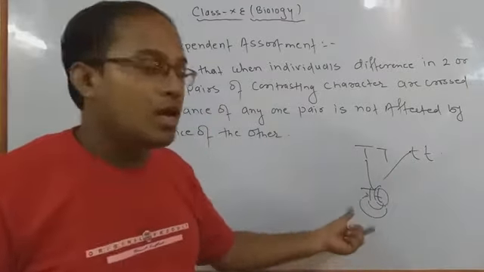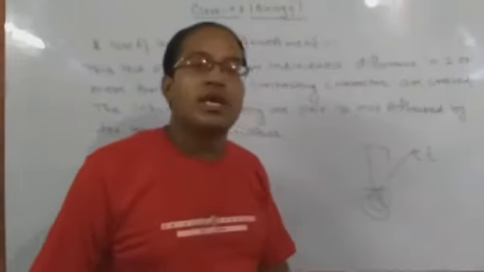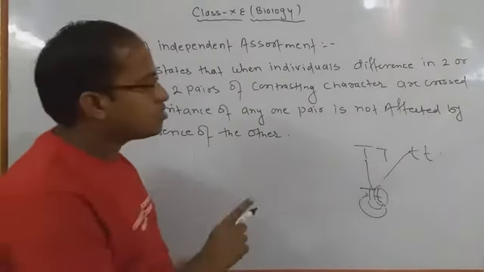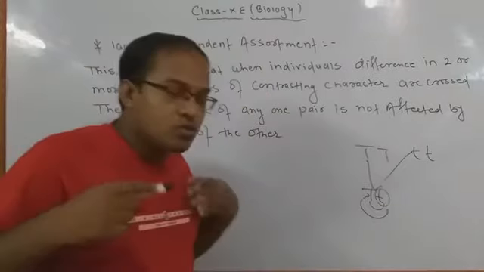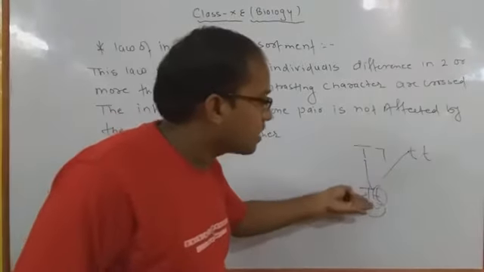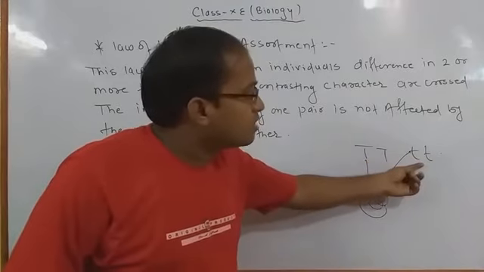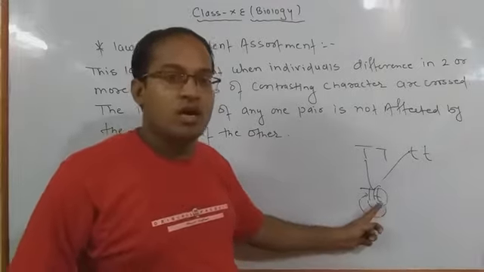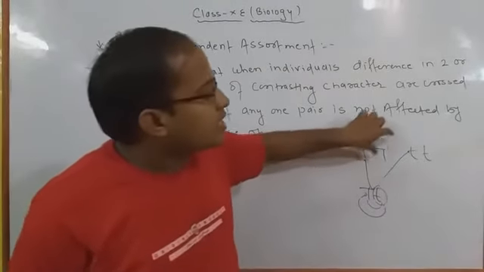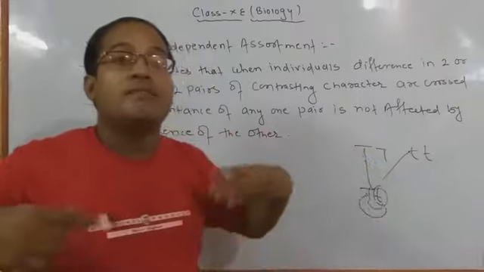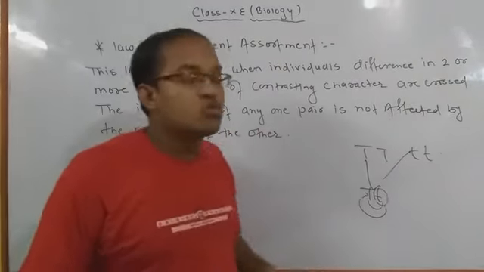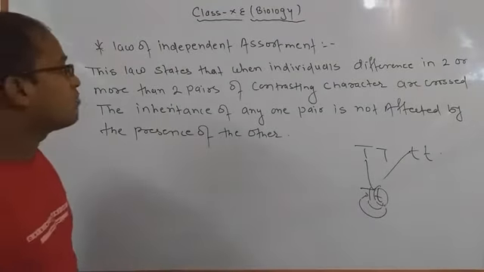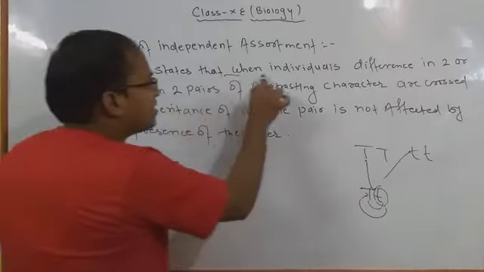So the point is that कैपिटल टी स्मॉल टी को हिंड्रेंस नहीं करेंगे और स्मॉल टी कैपिटल टी को नुकसान नहीं पहुंचाएंगे। It means they are all always able to express their own characters whether they are dominant or recessive. It is not a matter; the matter is that both characters are able to show their own characters. अगर कैपिटल टी है तो ये अपने कैरेक्टर्स को शो कर रहा है, and if it is small t it means it is showing its own character. इट मींस जो भी हमारे कैपिटल टी के कैरेक्टर्स हैं, जो भी स्मॉल टी के कैरेक्टर्स हैं, ये अपने कैरेक्टर्स को शो करने में पूरी तरीके से स्वतंत्र है। That is called the independent assortment.